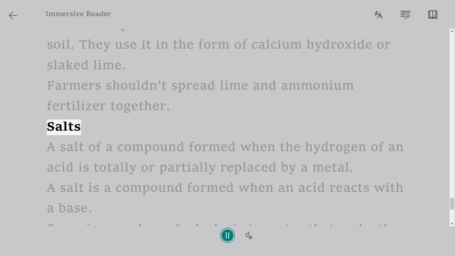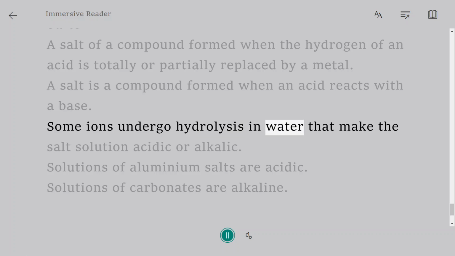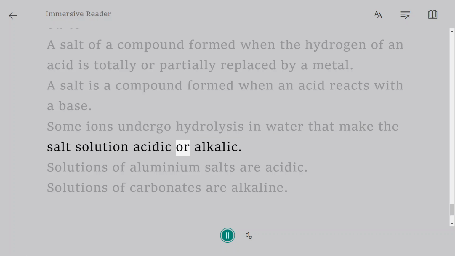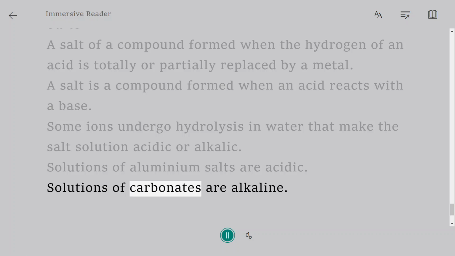Salts. A salt is a compound formed when the hydrogen of an acid is totally or partially replaced by a metal. A salt is a compound formed when an acid reacts with a base. Some ions undergo hydrolysis in water that make the salt solution acidic or alkaline. Solutions of aluminium salts are acidic. Solutions of carbonates are alkaline.